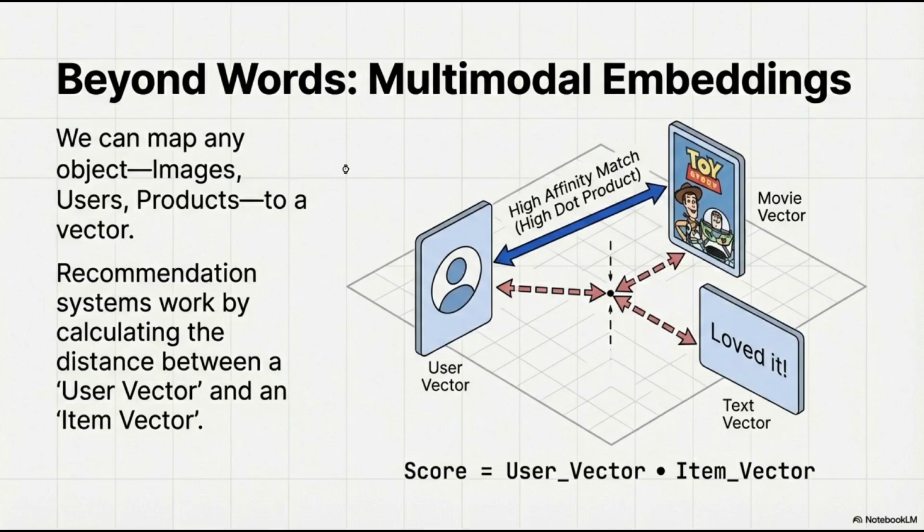Okay, now for multimodal embeddings, this concept isn't limited to words, obviously. We can embed anything: images, audio, products, or even users in a recommender system like Netflix or Amazon. We create an embedding vector for you, the user, and an embedding vector for every movie. If the user vector is close to, let's say, the Toy Story vector in this high dimensional space, the system recommends it. It's all just geometry.